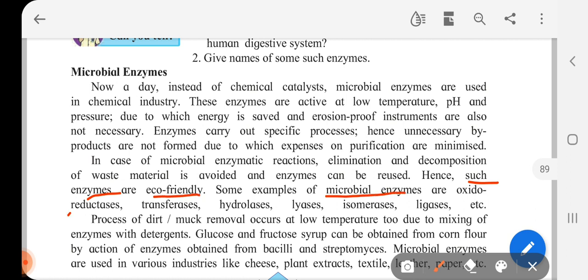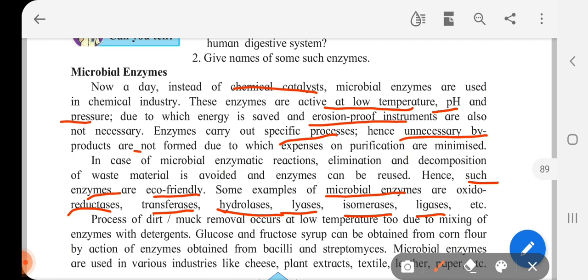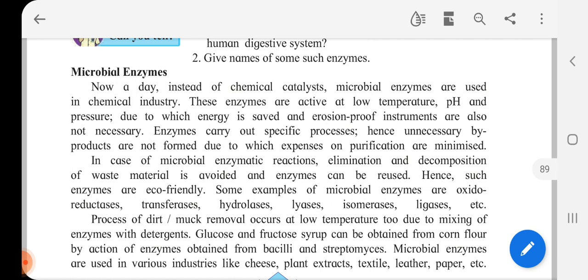Some examples of microbial enzymes are oxidoreductases, transferases, hydrolases, lyases, isomerases, ligases, etc. So, dear students, microbial enzymes are used nowadays instead of chemical catalysts. So, microbial enzymes are used in the chemical industry. Why? Because they are active at low temperature, pH and pressure, and they don't require any erosion proof instruments. They carry out specific processes, hence unnecessary byproducts are not formed. This is the importance of microbial enzymes.